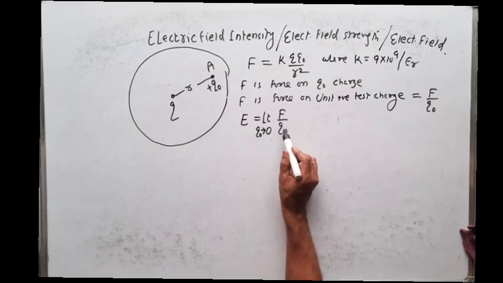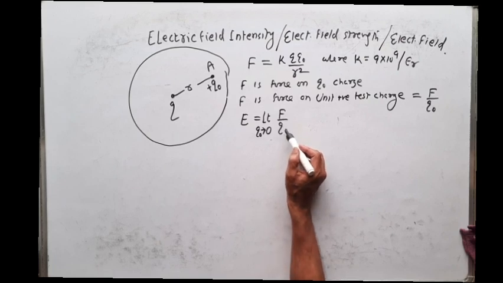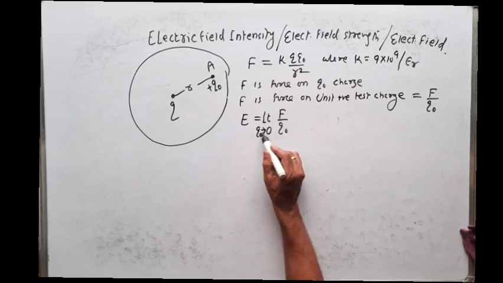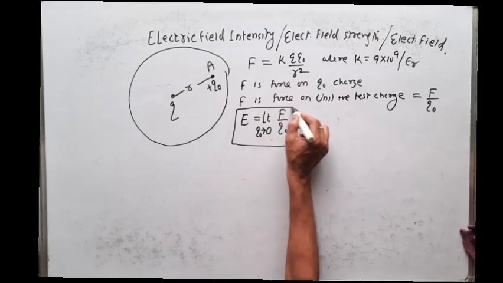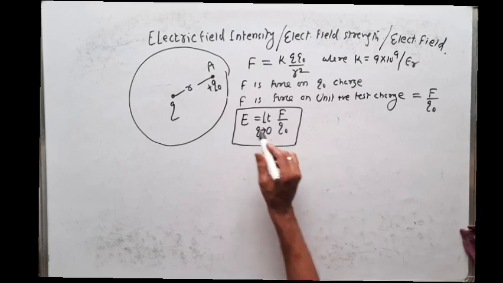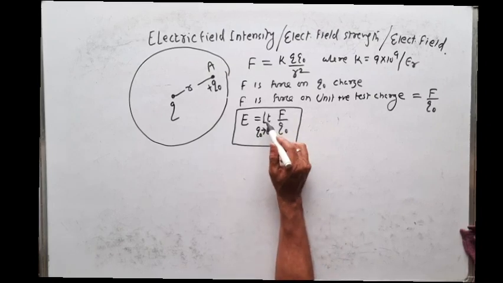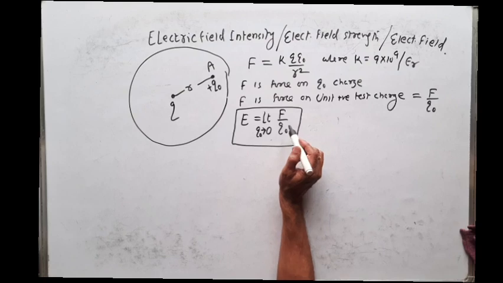That is, Q naught is very small, so it is not 0. If it is 0, something divided by 0 is infinite. So it is very small, that is, Q naught tends to 0. So this is the mathematical formula of electric field intensity, that is, E is equal to limit Q naught tends to 0 of F by Q naught.